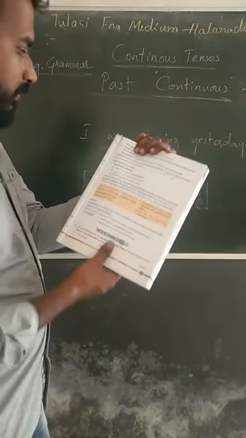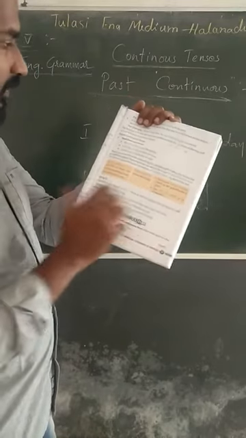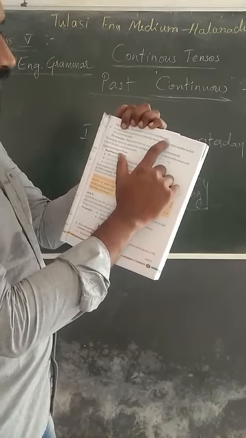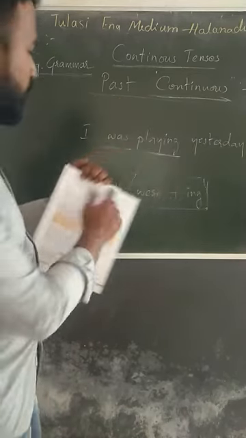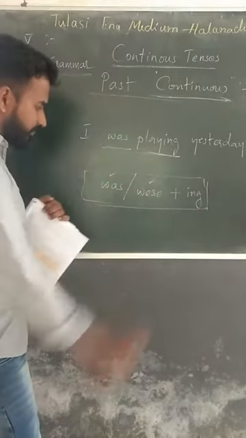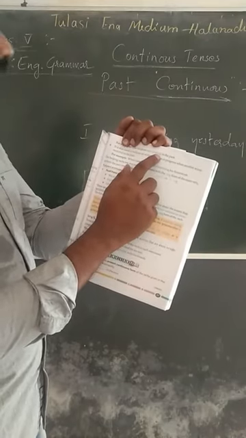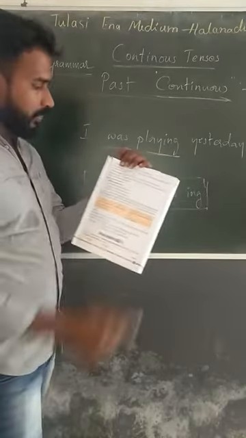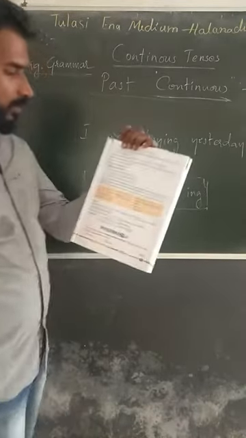See the example: We will be playing. The children were playing in the park. Children is plural, so we use were. For singular we use was. Children were playing. Playing indicates continuous tense. Were indicates past continuous.